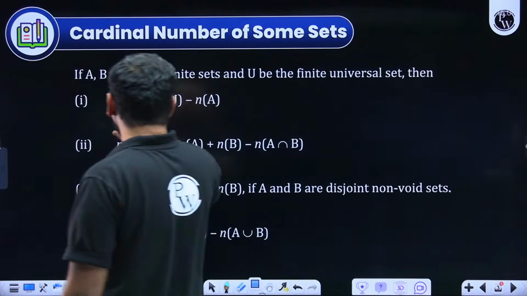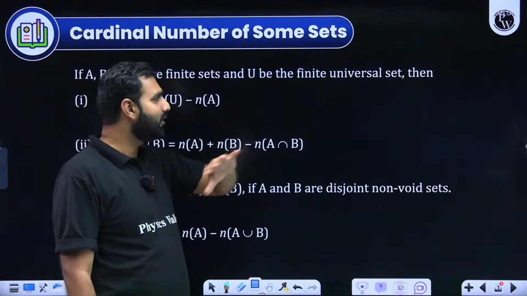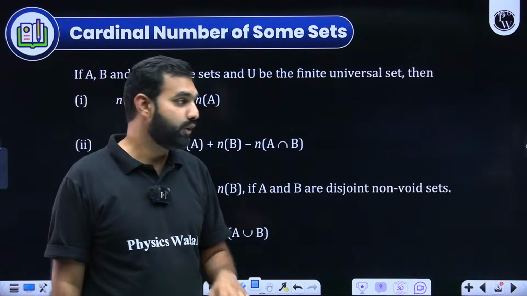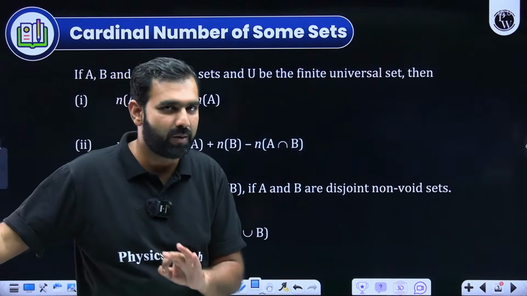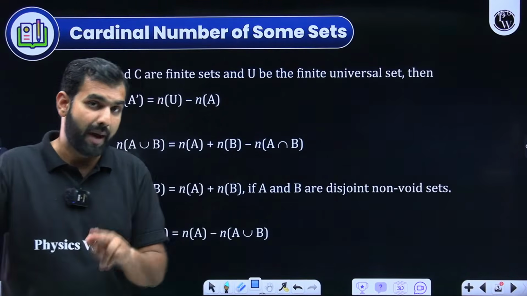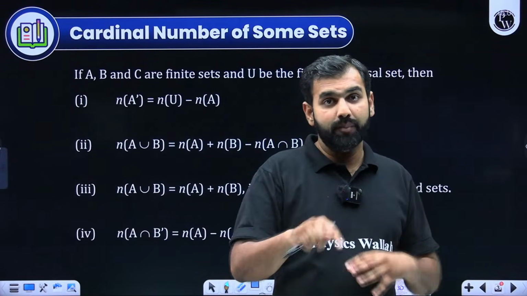Now, what are we told? Cardinal number of some sets. A, B, C are finite sets and U is the finite universal set. Great. Now, when you talk about some formulae, although these formulae can be developed with the help of a Venn diagram, when we solve questions based on probability, I always prefer or recommend that you draw those Venn diagrams and develop these formulae.